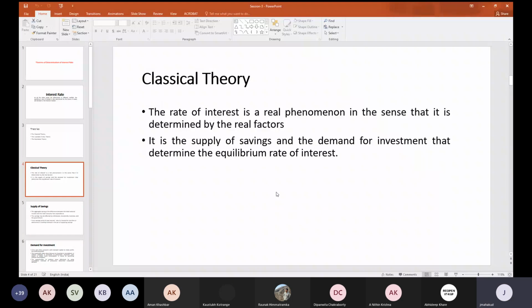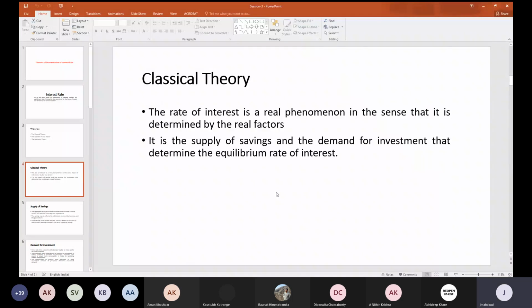So here then, the question we can raise is: which are the factors which affect the supply of savings, and which are the factors affecting the demand for investments? If those factors move, accordingly the supply of savings gets affected and the demand for investments is also affected. So finally there is a movement of the interest rate which can prevail in the market.